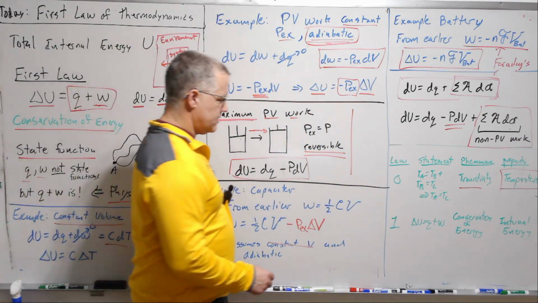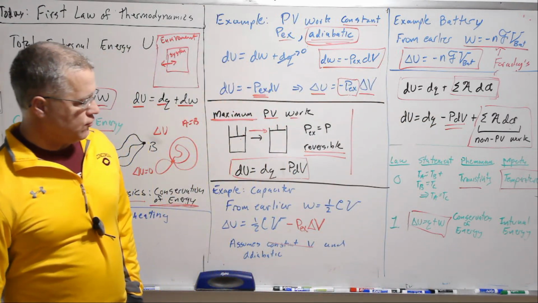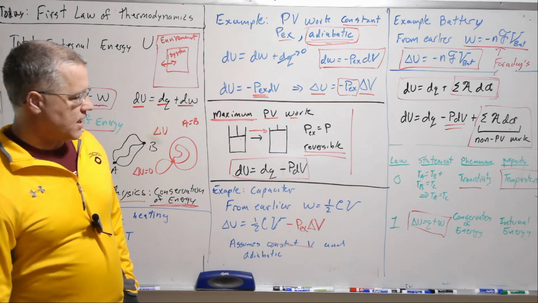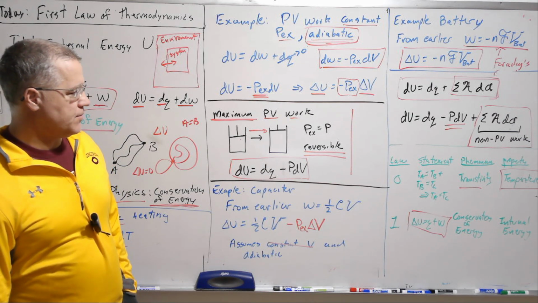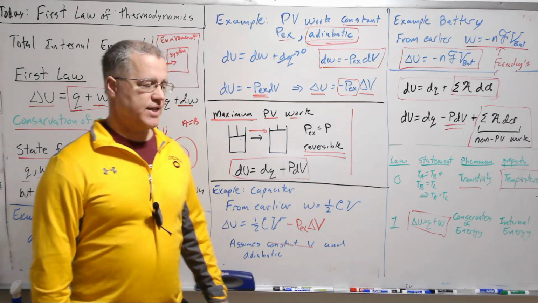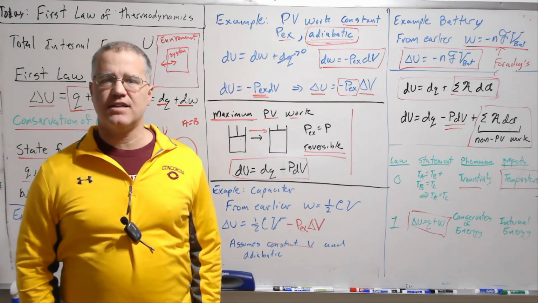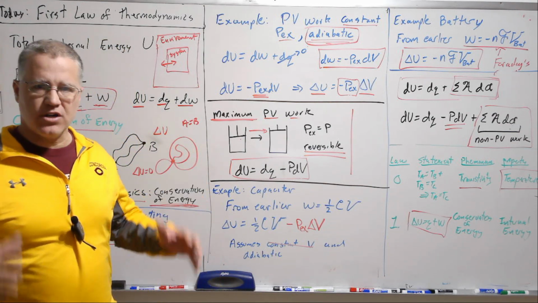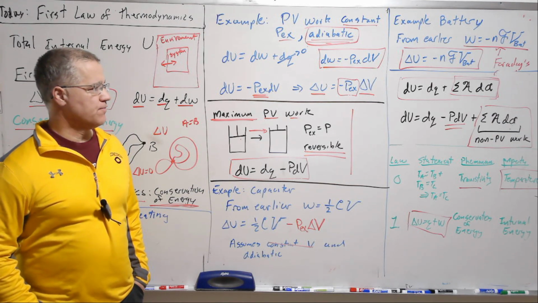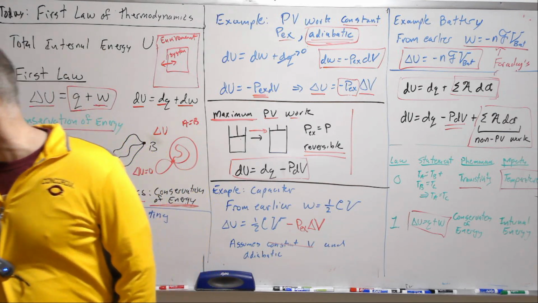First law, delta U is Q plus W, work plus heat, exchanged with the environment. Conservation of energy is the principal phenomenon, and the property is internal energy. So this is a good chart to start filling out so that you can get the big picture, the lay of the land of these laws that we're going through. All right, so next time we'll finish up the laws of thermodynamics.